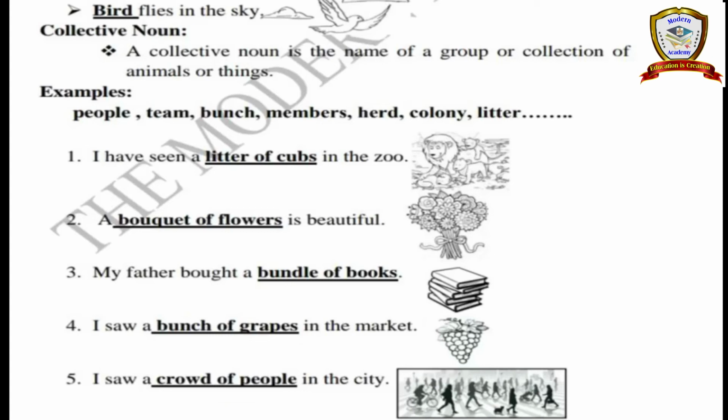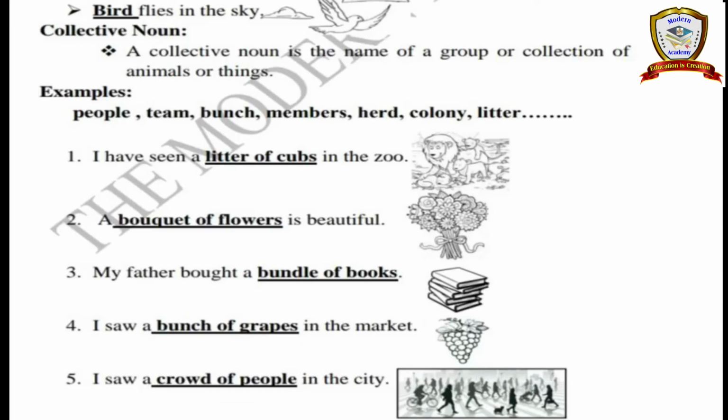See, I have seen a litter of cubs in the zoo. If you want to say a group of lion cubs, we use the words litter of cubs. Okay, and next, a bouquet of flowers. See, a bouquet always contains many kinds of flowers. It's a group of flowers, so we use the words a bouquet of flowers. So that is a collective noun.